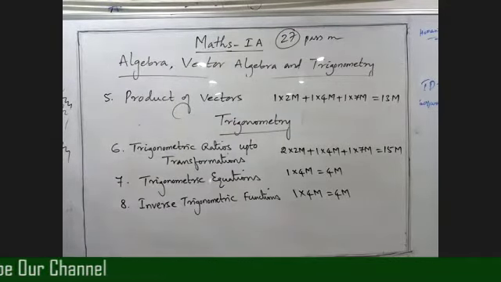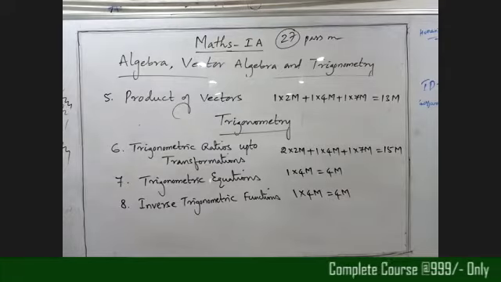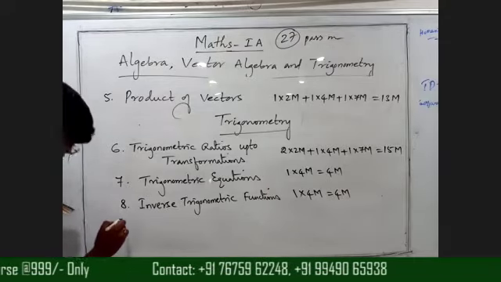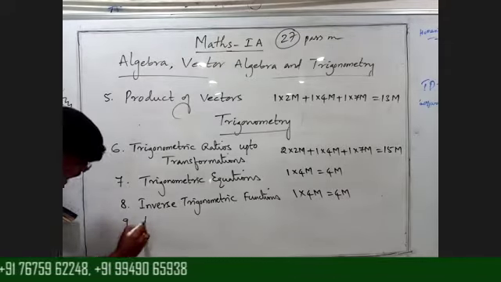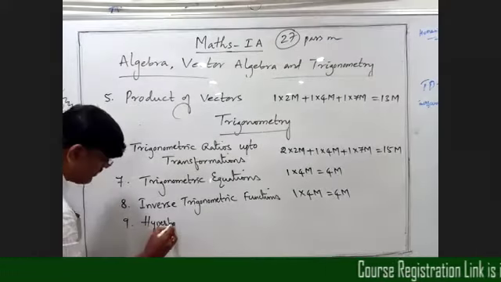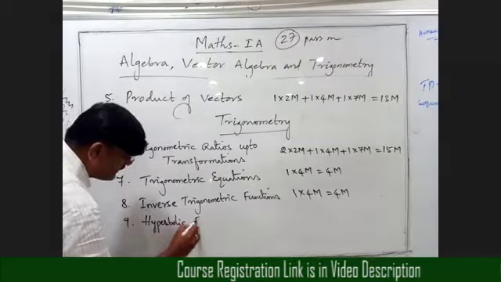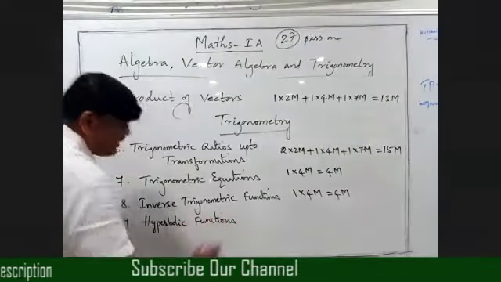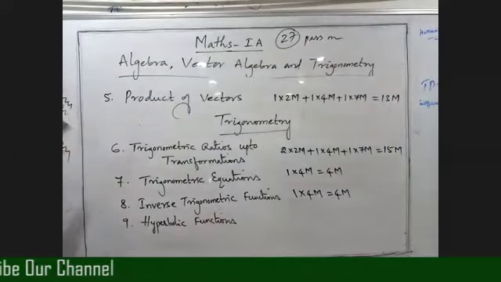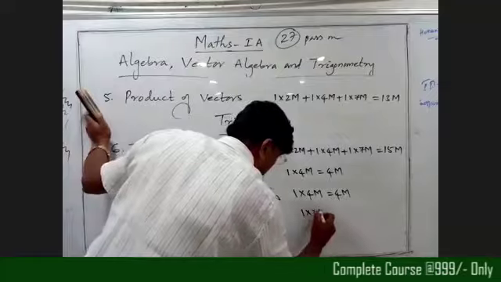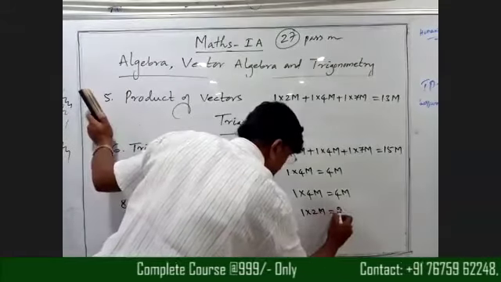Okay. Next one is ninth. Hyperbolic functions. From this topic, we get only 1 question in 2 marks, beta. So 2 marks.